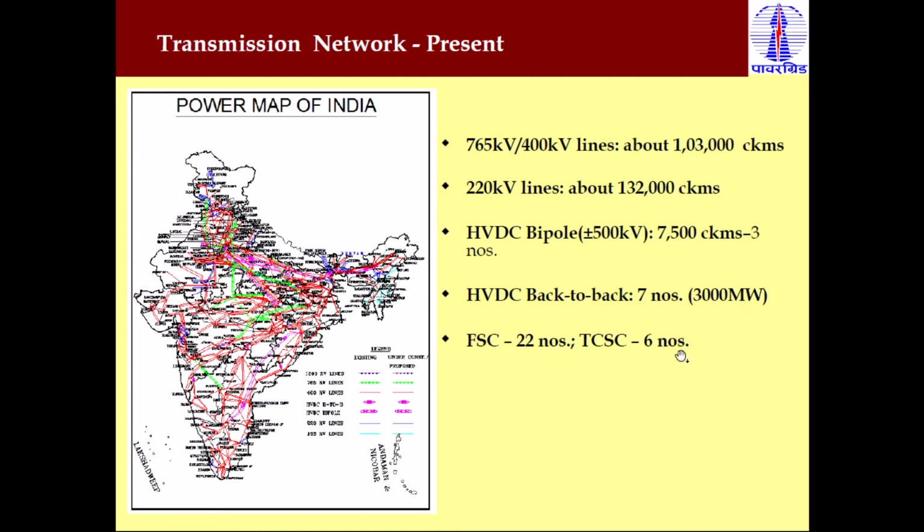Then there are the FACTS devices: TCSC, thyristor controlled series capacitor, of which 6 are available, and 22 FSC, fixed series capacitors. It means there are capacitor banks which are used for the regulation of the voltage. So this is the overall power map of India. You can see the different voltage rating transmission lines in different regions all over India.